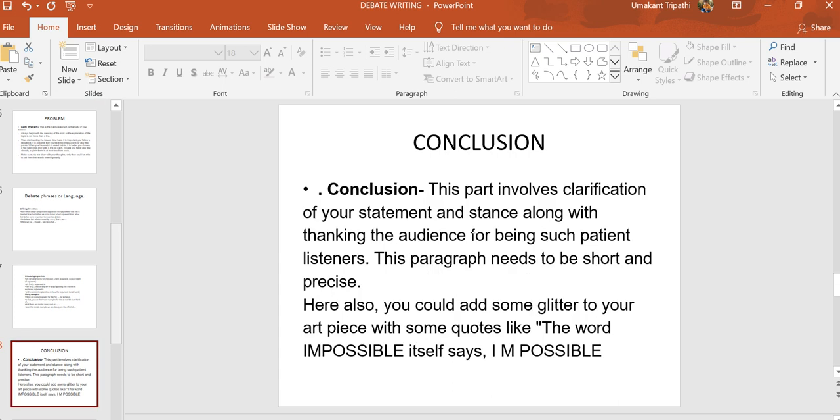Then comes the conclusion. This is the last paragraph of your debate. This part involves clarification of your statement and stands along with thanking the audience for being such patient listeners. This paragraph needs to be short and precise. Here also, you can decorate your piece of art, your piece of literature by using some quotes. One such quote has been given. The word impossible itself says I am possible. So in the last paragraph, the concluding paragraph, you can again use some quotes if you want.